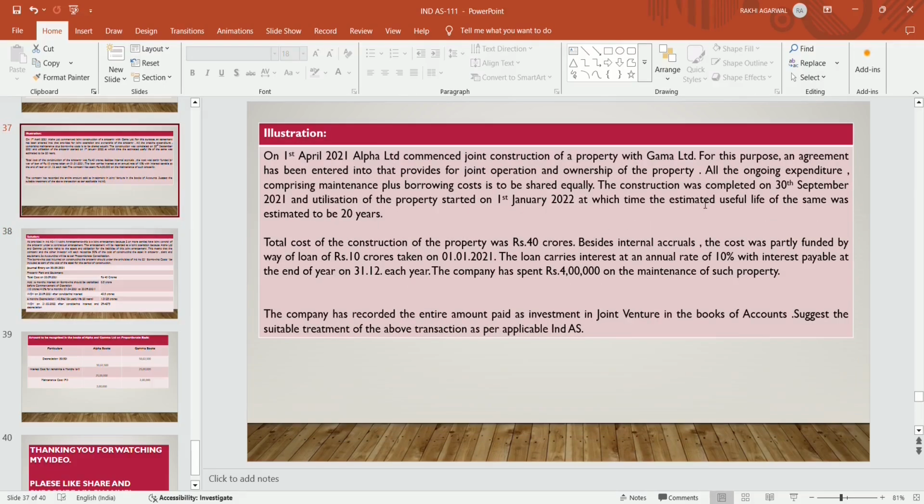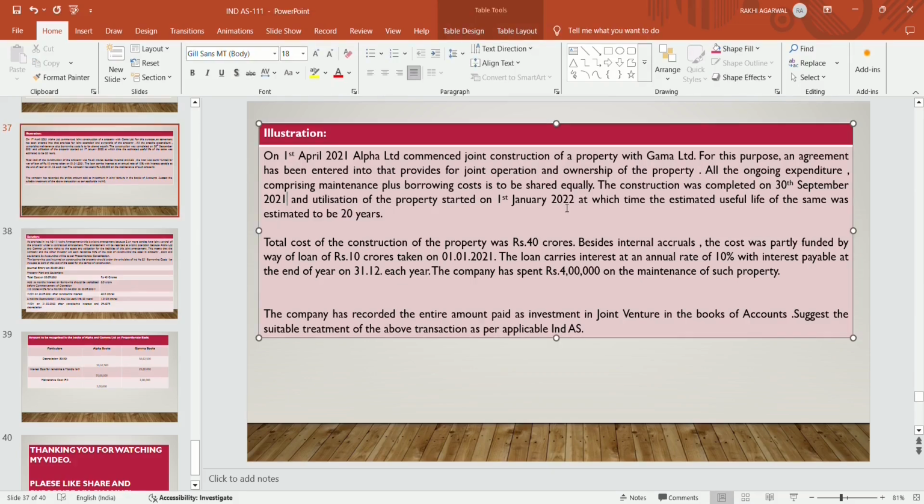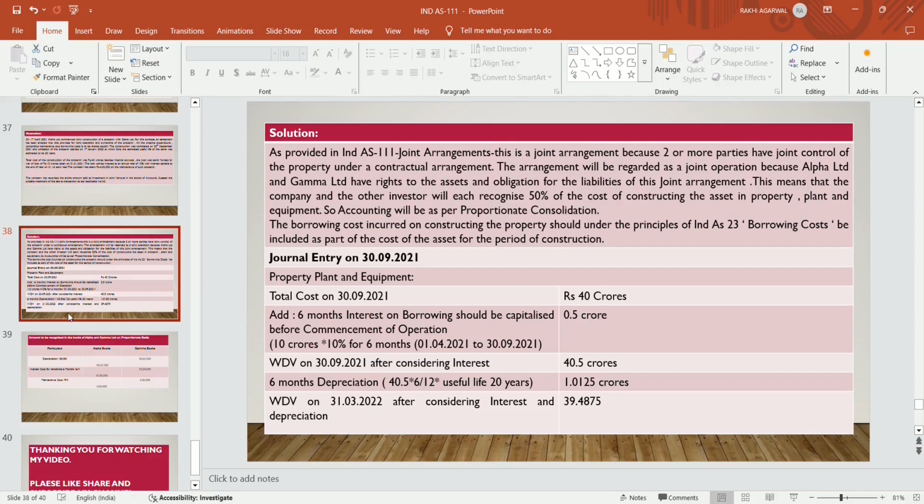So in this case, the construction was completed on 30th September 2021. Though the construction was completed on 30th September 2021, the cost which was incurred up to the date of construction is to be capitalized. That is, the total cost of construction of the property is 40 crores, and the loan, which carries interest at the rate of 10%, is to be capitalized as per Ind AS 23. So the property, plant and equipment, the total cost up to 30th September 2021 is 40 crores.